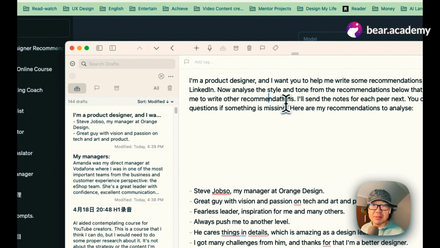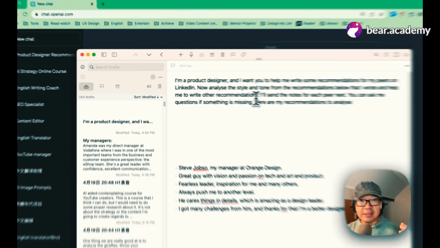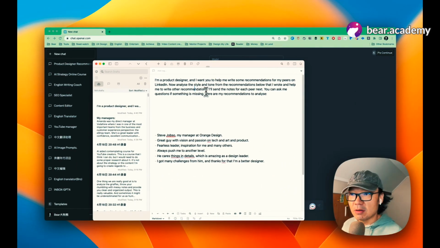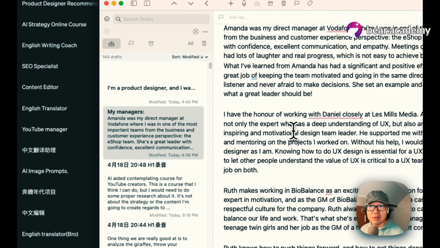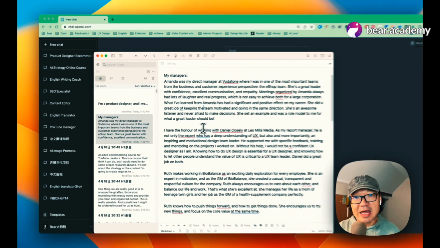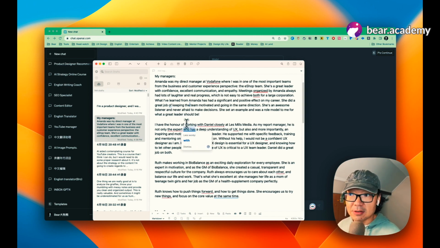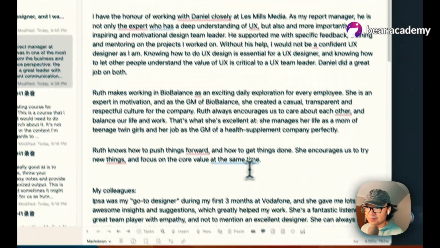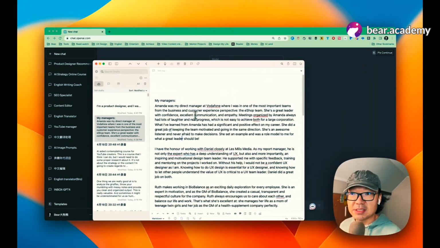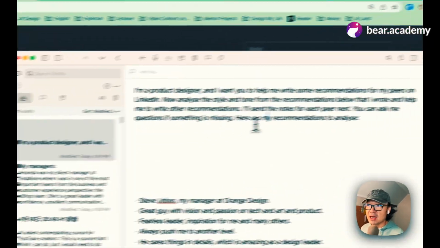So this is the major prompt and you notice that I need some input. So here is the actual recommendations that I wrote for my previous colleagues or managers or students, and I already collected here from LinkedIn. I just copy and paste on ChatGPT, but let's see how it works.